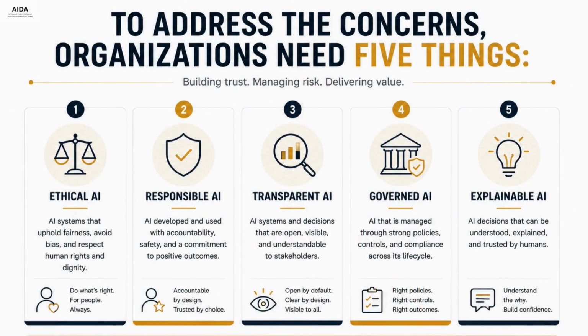To address these concerns, organizations need 5 things. Ethical AI: use AI in ways that align with professional and organizational values. Responsible AI: a human remains accountable for important decisions. Transparent AI: understand where information comes from. Governed AI: establish review and approval processes. Explainable AI: whenever possible, understand why a recommendation was made.